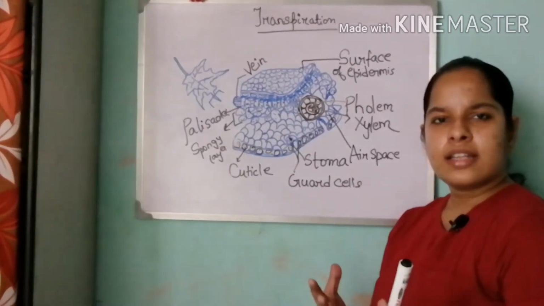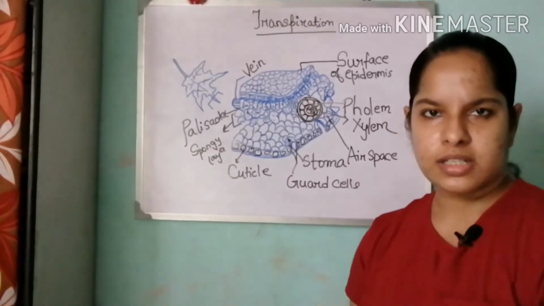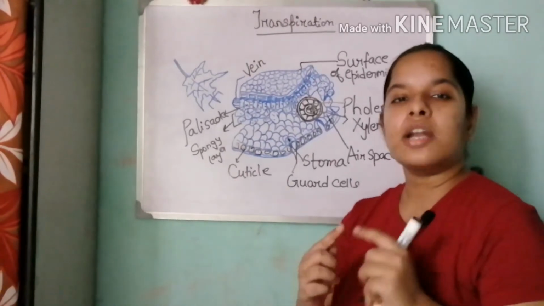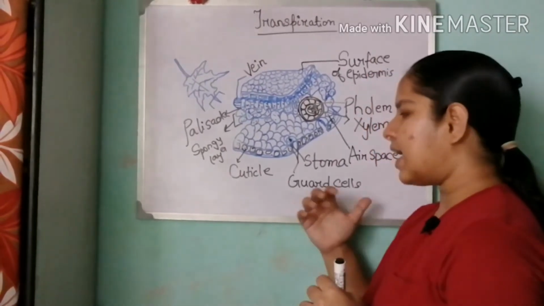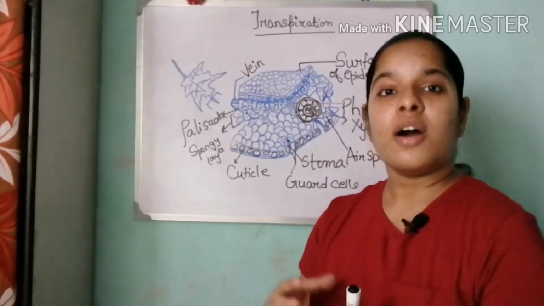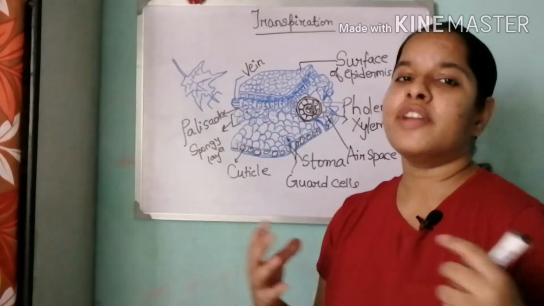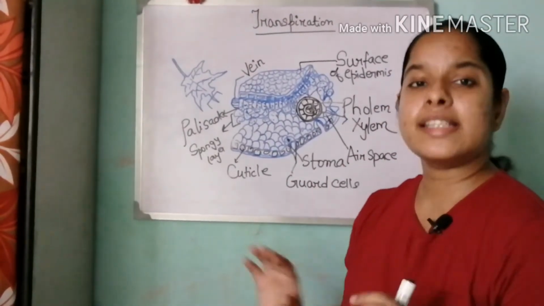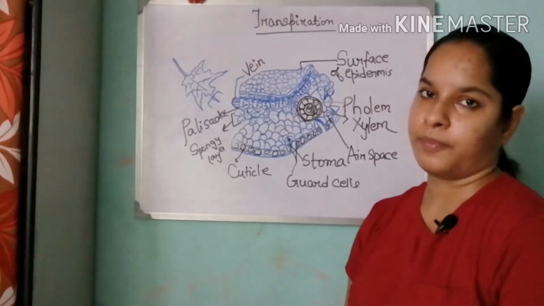Stoma is basically the outer layer of the stomata. What does a guard cell do? We know guard means to protect. Similarly, guard cells are the cells which protect the stomata from mechanical injury, from any kind of injury that the plant can suffer from. It is a protective part of the stomata.